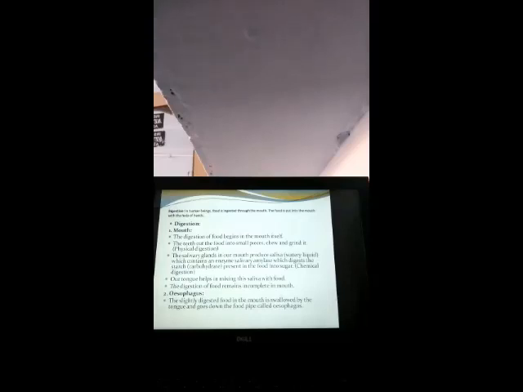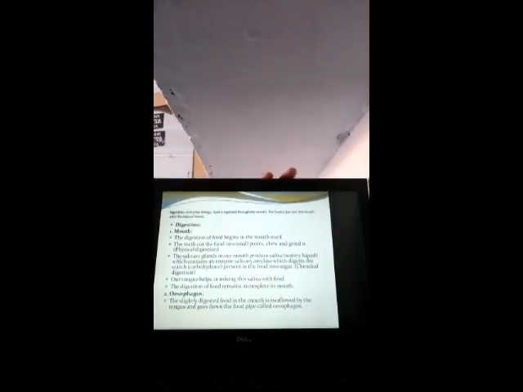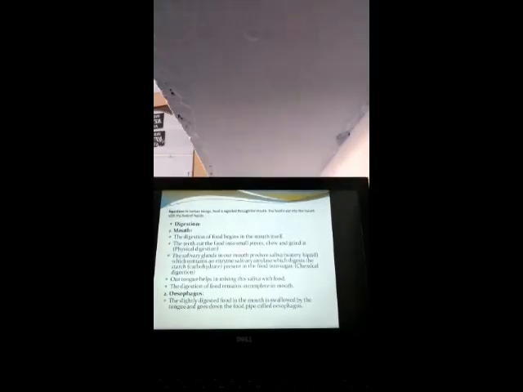Now, next one, the food which is mixed with the saliva enters into the esophagus, which is the next part after the mouth. Esophagus is also known as the food pipe.